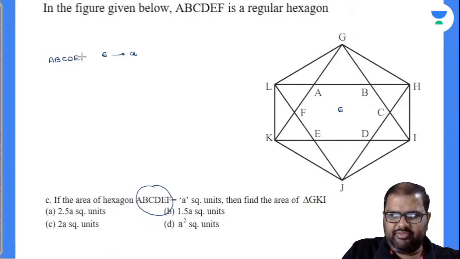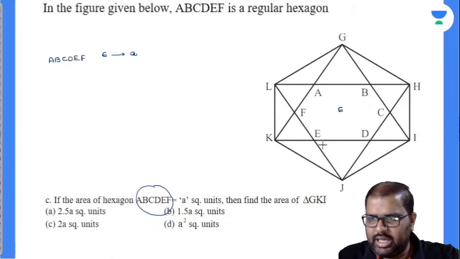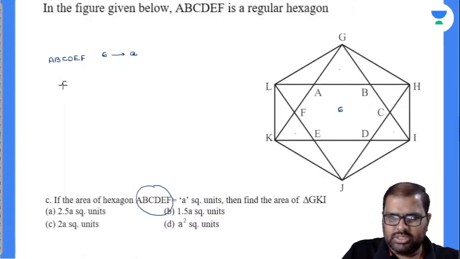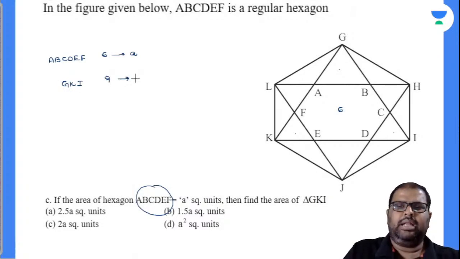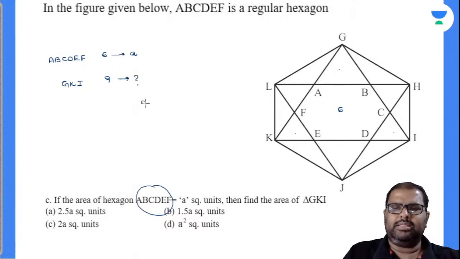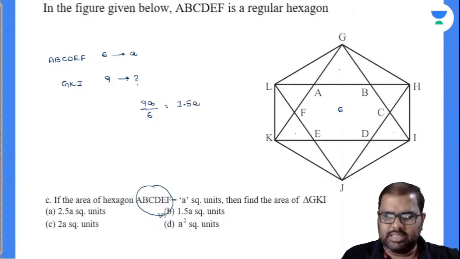Now GKI contains 6, 7, 8, 9. So GKI is nothing but equal to 9 parts, 9 equilateral triangles. So what will be the answer there? 9A by 6, which is nothing but 3 by 2. 3 by 2 is nothing but equal to 1.5A, and this is my answer.